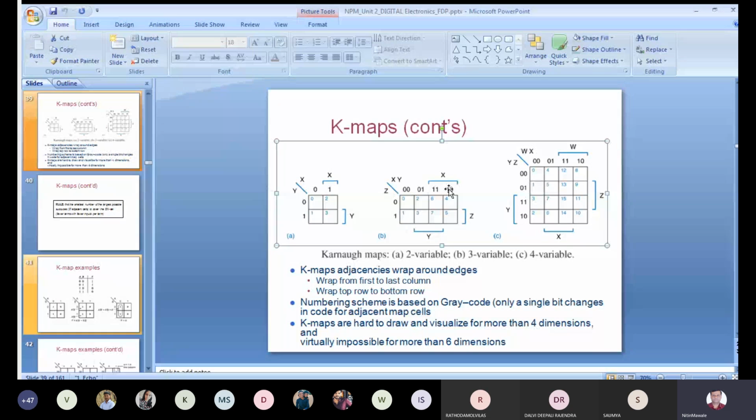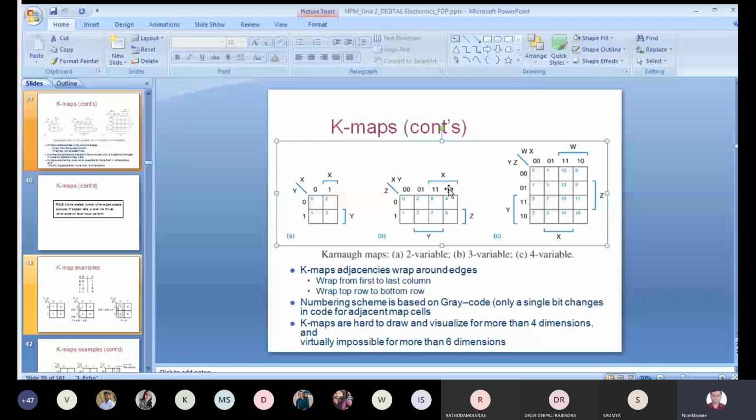When you go from the third bit to the fourth bit, the difference is again a change in the second bit. So gray code speciality is, in between successive codes only one bit change is there, and that is the requirement for solving your K-map. For adjacent terms, that is a requirement, because if you have a changing variable, that variable can be directly reduced. So what you have done in Boolean algebra, suppose you are taking a single common term, and suppose C or C bar, or A or A bar, or D or D bar, or P or P bar, or Q or Q bar, you can consider that as 1. And if any number is multiplied by 1, the answer is same, or any variable is multiplied by 1, the answer is same. So that kind of concept is there.